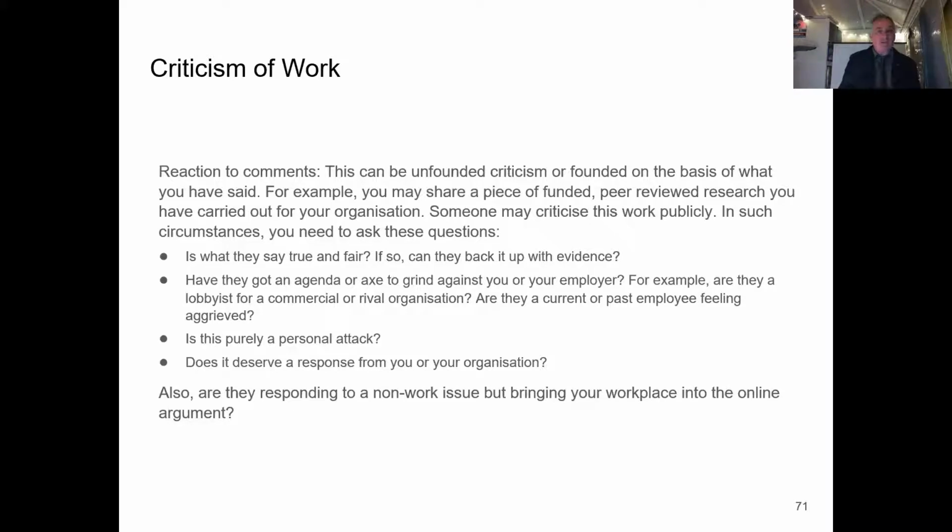Someone may criticize that publicly. So in such circumstances, you need to think about, is it fair? Can they back it up with evidence? Have they got an agenda or axe to grind? And that does happen. And it may be somebody who has an axe to grind against your employer. It may be a lobbyist.